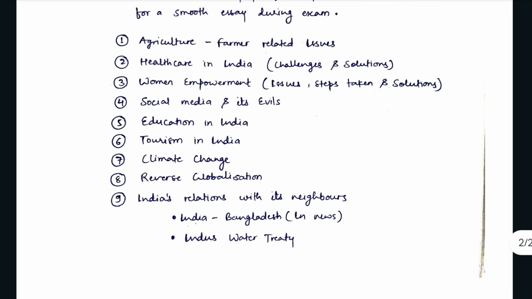Prepare India's relations very comprehensively, as it has been asked various times, like the India-Maldives relation, the India-Nepal relation, the impact of China's debt diplomacy in India's neighborhood, India's Neighborhood First policy, and the string of pearls, etc.